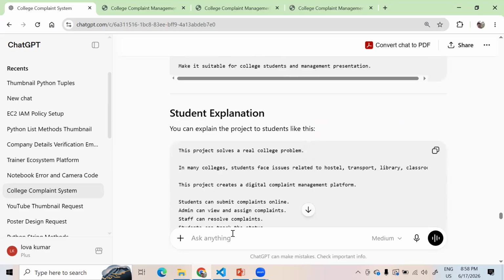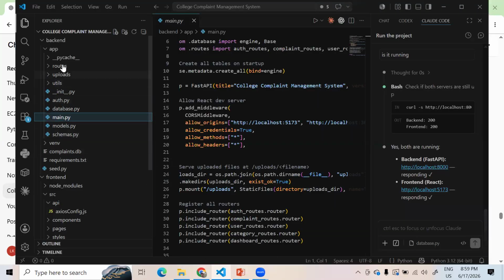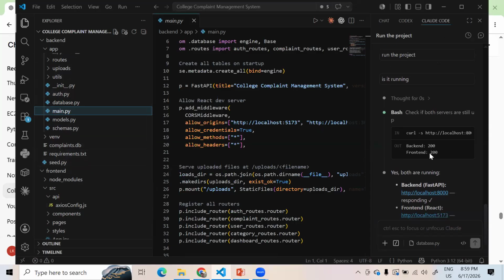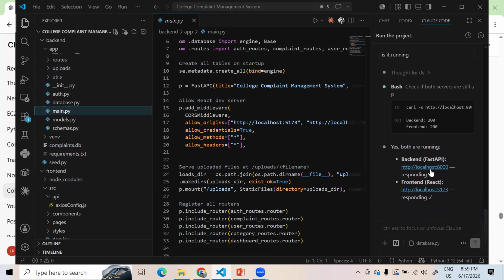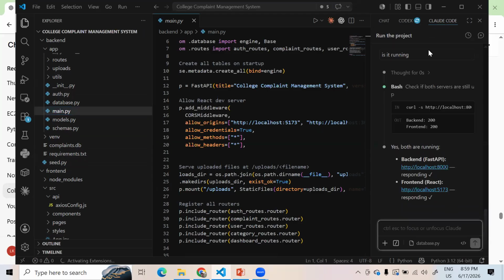So, wow, you see this complete thing as it is building. I have given it to my Claude itself here, and I'm asking it to run, and it will take 15 to 20 minutes, up to half an hour. It is completely building and running the complete project. If you want to use Codex, you can use Codex also. I have access to Claude.